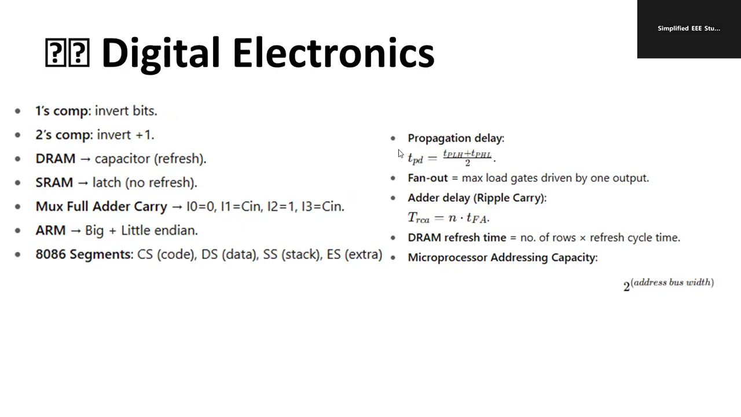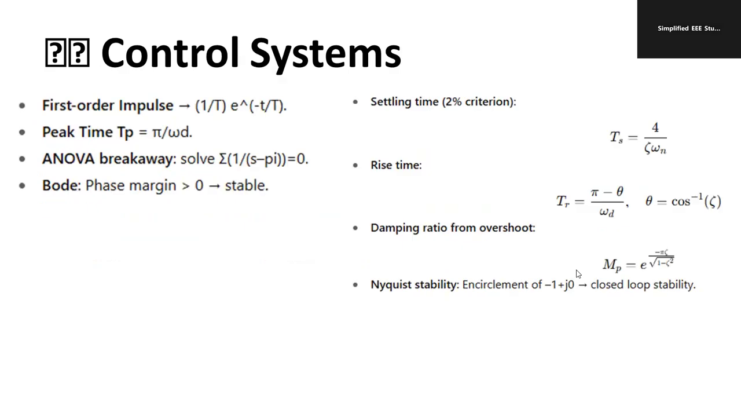The propagation delay can be written as TPLH plus TPHL divided by 2, lower plus higher divided by 2. Fan out is the maximum load that can be driven by one output. After delay, TRCA is equal to N into TFA; TFA we already defined. DRAM refreshing time is the product of the number of rows and the refresh cycle time. Microprocessor addressing capacity, that also you can add.